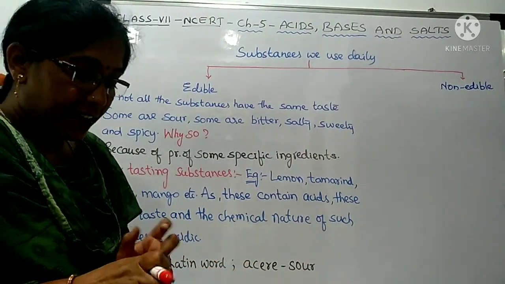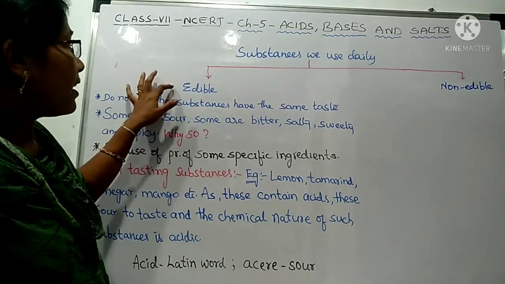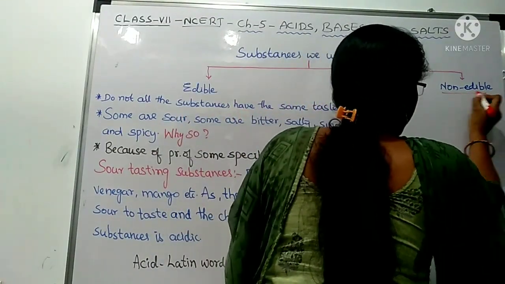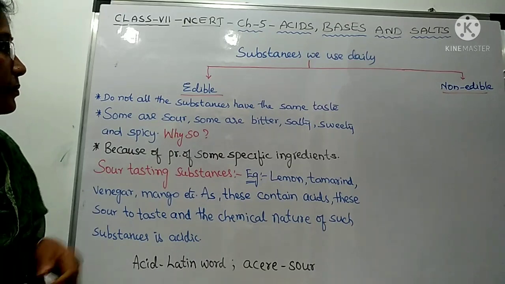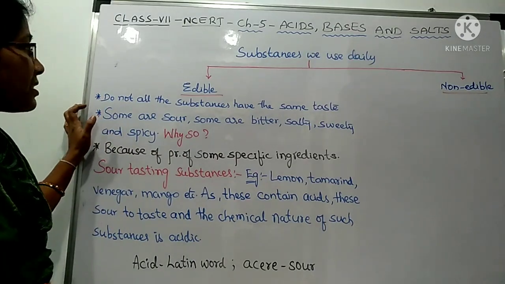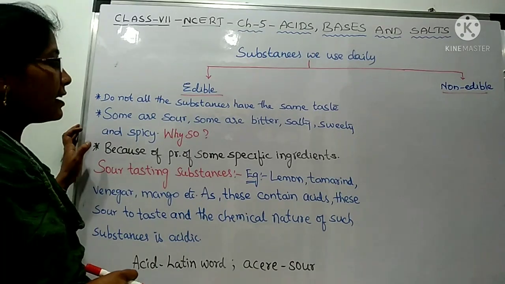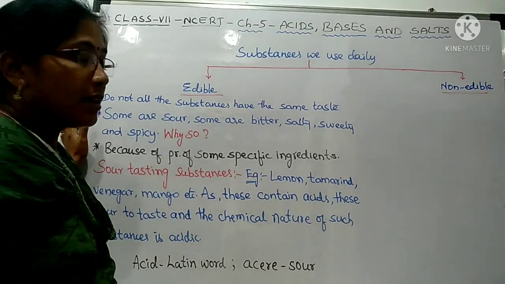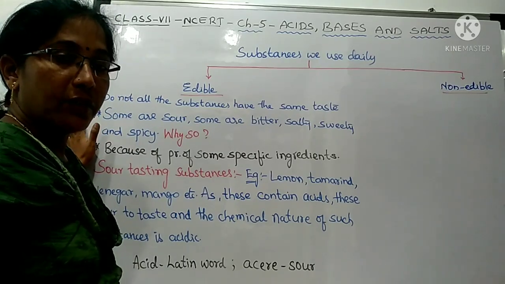See children, in our daily life we use so many substances. Some of them are edible substances and some are non-edible substances. Let us discuss here about edible substances. For example, you take lemon, orange juice, tamarind, sugar, salt, mirchi, like this you take.